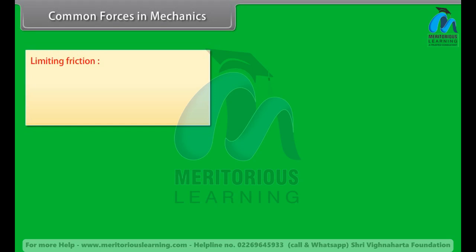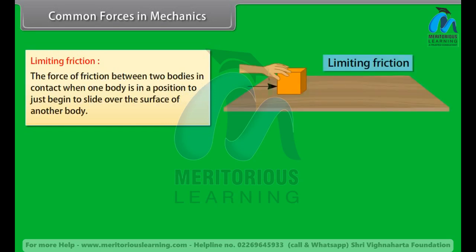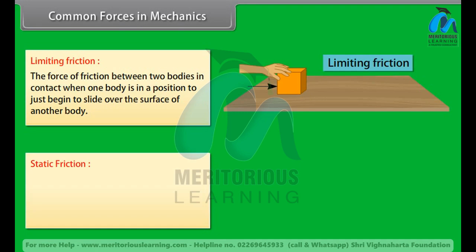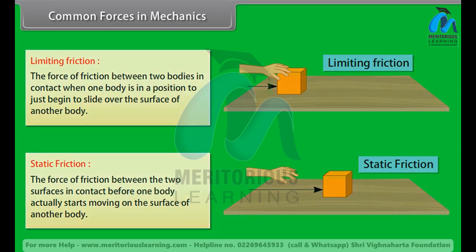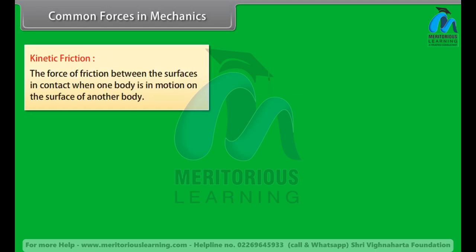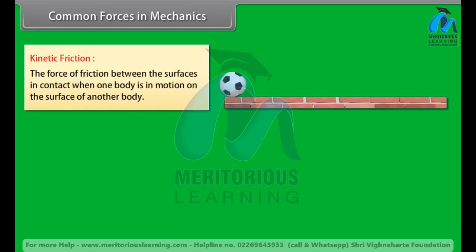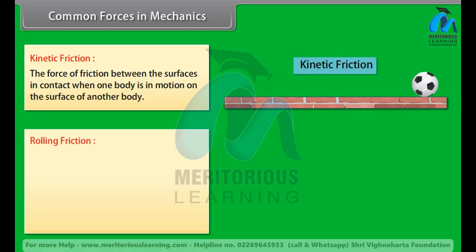Limiting friction. The force of friction between two bodies in contact when one body is in a position to just begin to slide over the surface of another body. Static friction. The force of friction between two surfaces in contact before one body actually starts moving on the surface of another body. Kinetic friction. The force of friction between the surfaces in contact when one body is in motion on the surface of another body.